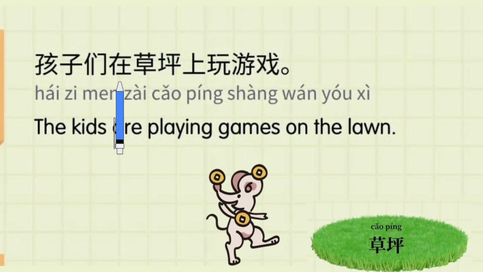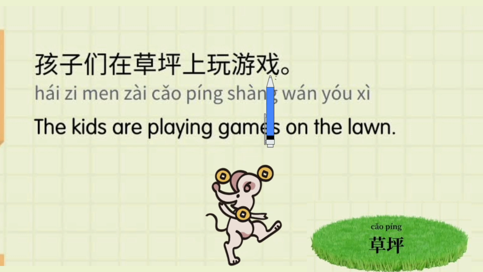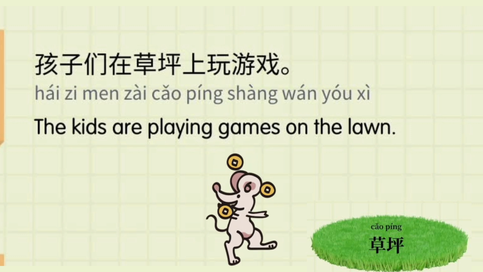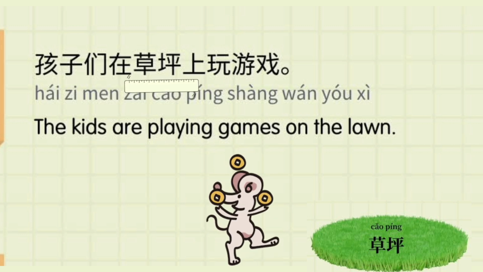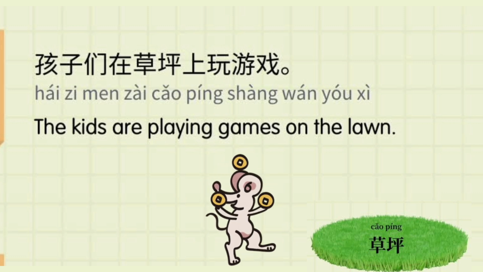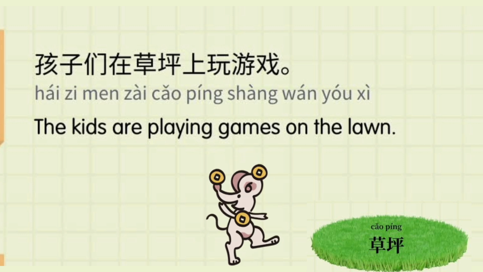孩子们在草坪上玩游戏。The kids are playing games on the lawn. Hope you learned it. Let's find out the vocabulary which we just learned. 草坪. There, it is so easy. Hope you learned it. Let's move to our next vocabulary. Maybe next is as easy as this one.